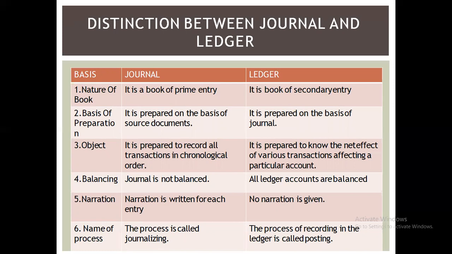Journal cannot be balanced. We are just going to post a transaction in ledger. The account should be balanced, right? We get the balanced amount, and that balanced amount has to be transferred further. That is a trial balance.